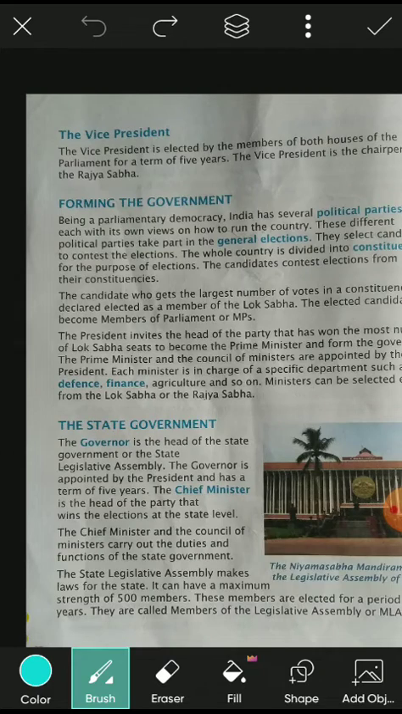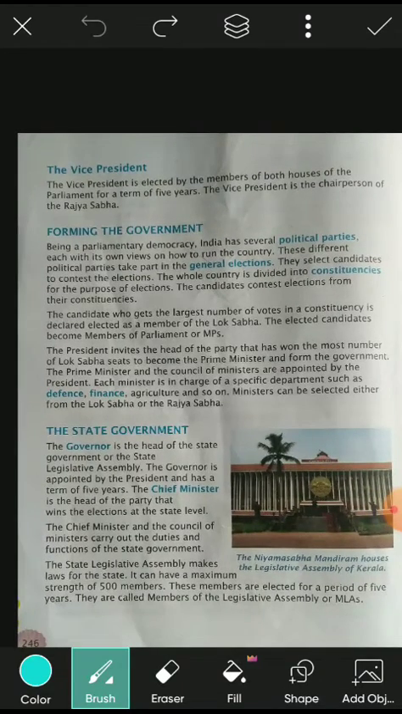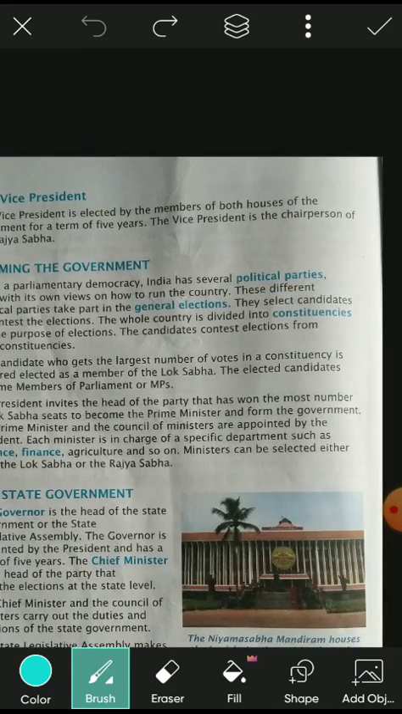The vice president. The vice president is elected by the members of both houses of the parliament for a term of 5 years. That means the vice president is elected by the members of the upper and lower house of the parliament for a term of 5 years. How many years? Always remember, 5 years.